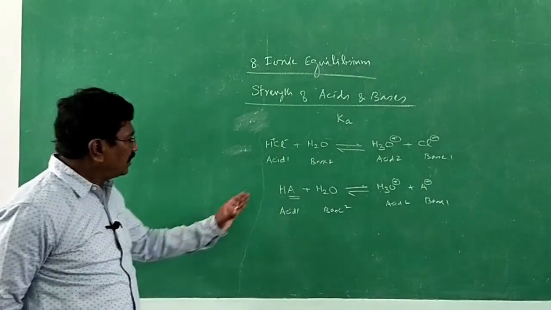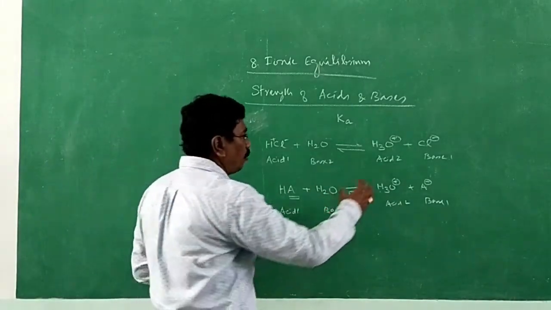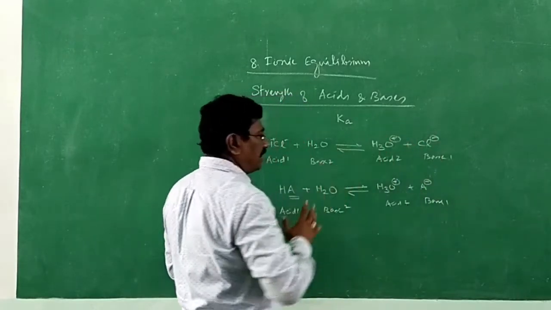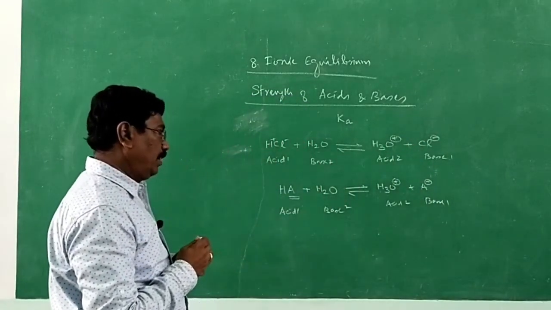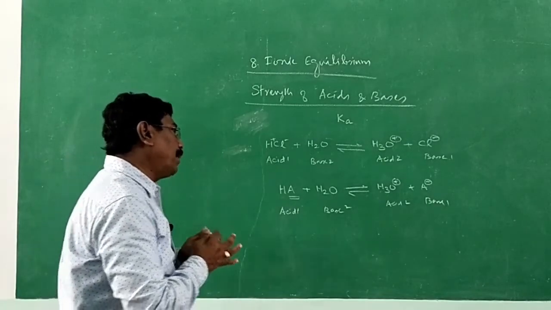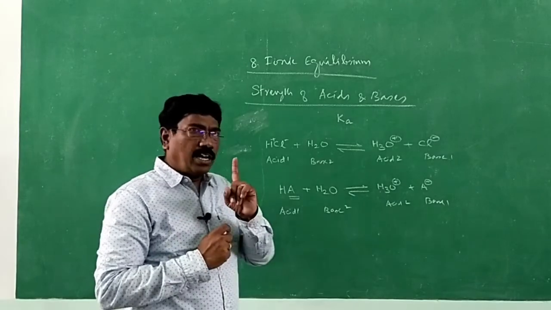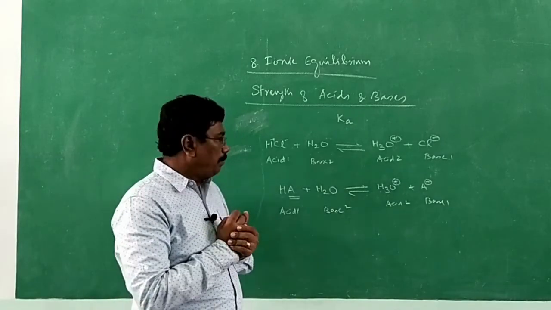If it ionizes almost fully, more concentration of hydronium ions and acid radicals will be present. So what is the equilibrium constant? Remember, you should have a very good understanding of equilibrium.